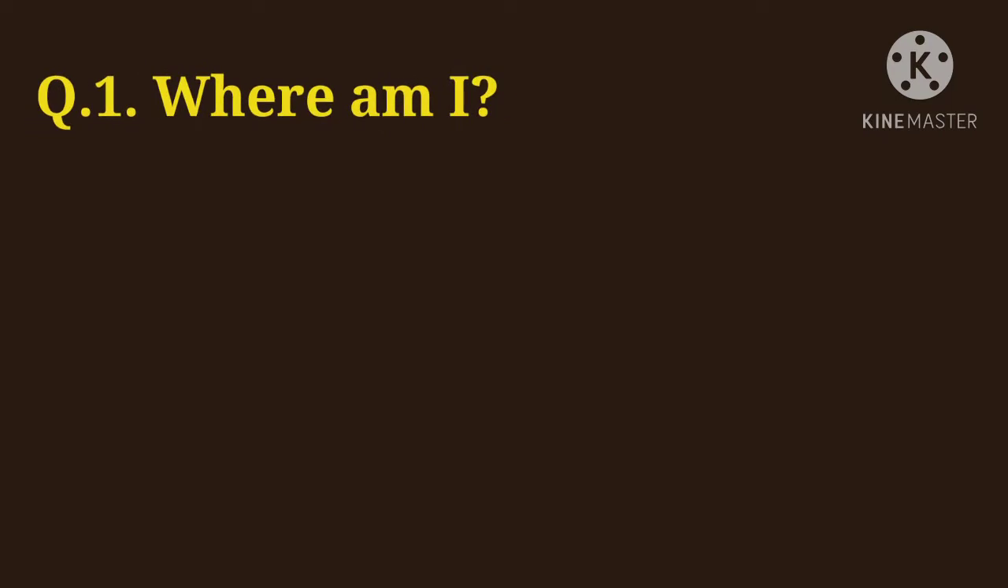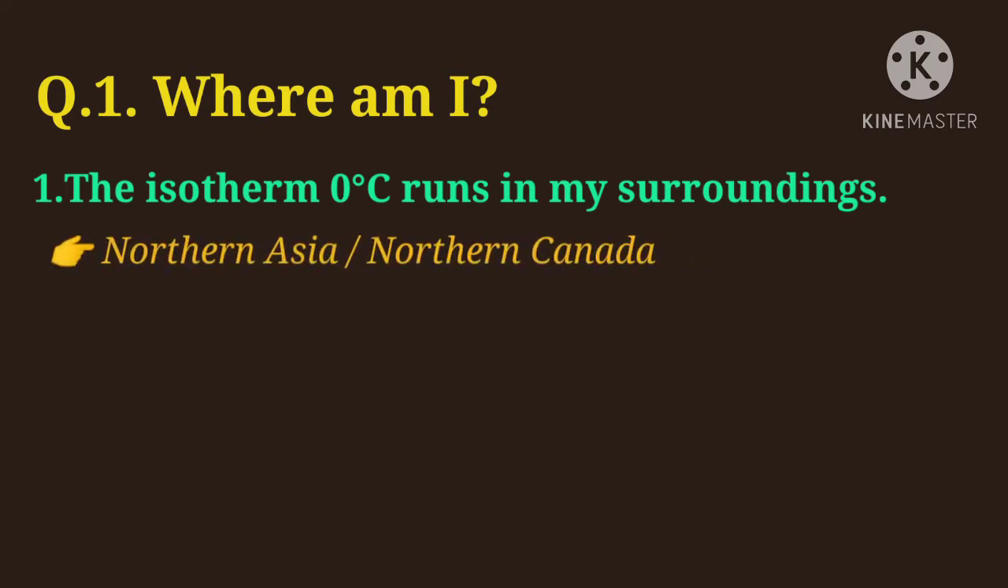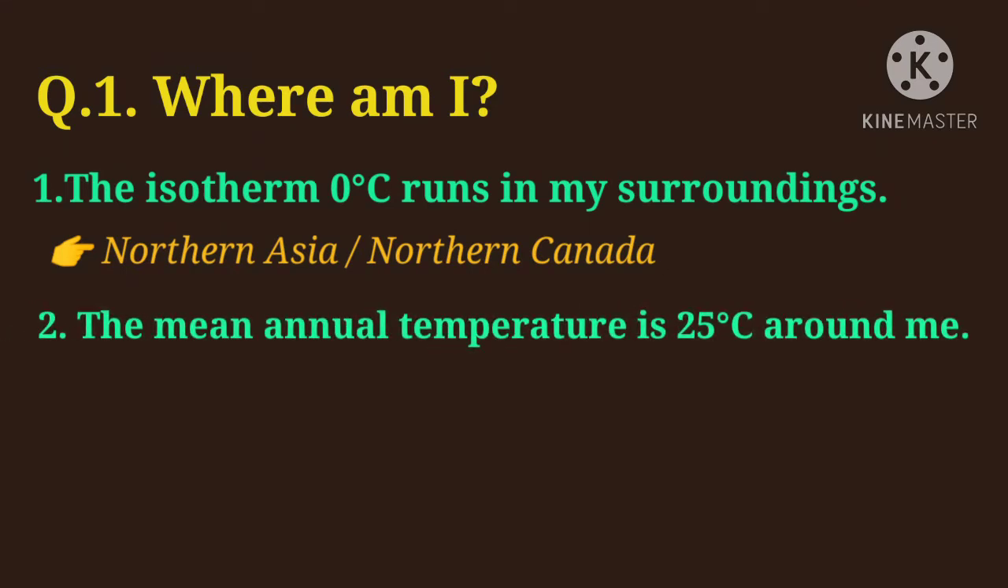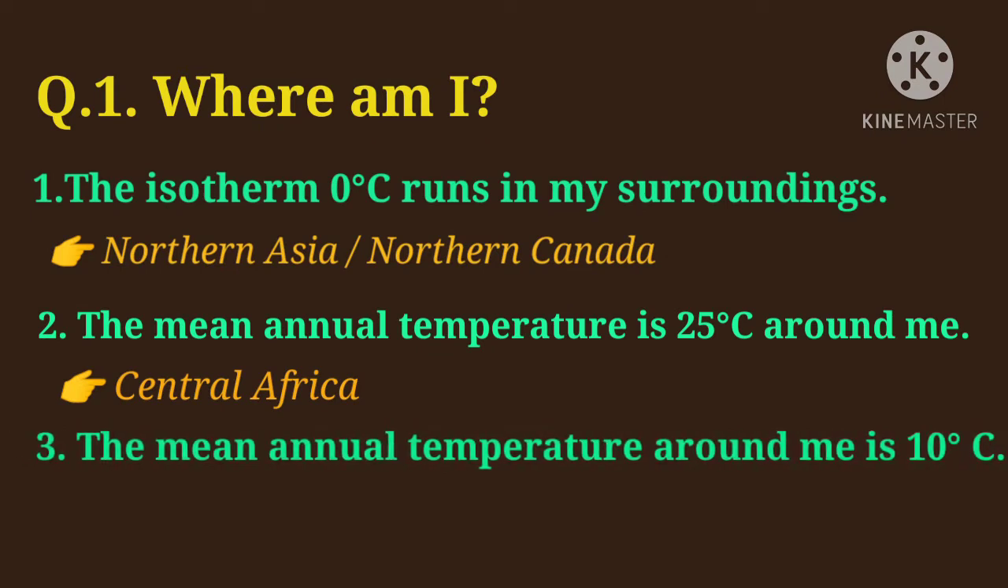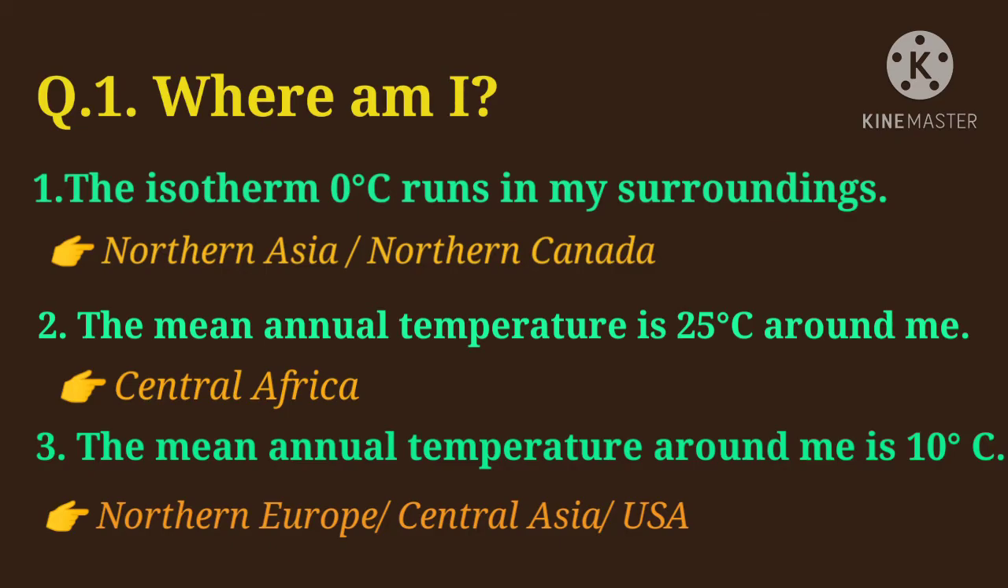Students, here is question number 1. Where am I? First one is, the isotherm 0 degree Celsius runs in my surroundings. Answer is Northern Asia or Northern Canada. Second one, the mean annual temperature is 25 degrees Celsius around me. Answer is Central Africa. Third one, the mean annual temperature around me is 10 degrees Celsius. Answer is Northern Europe or Central Asia or USA.